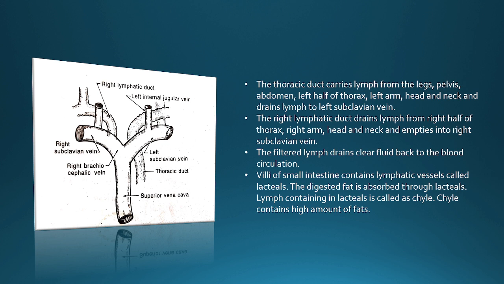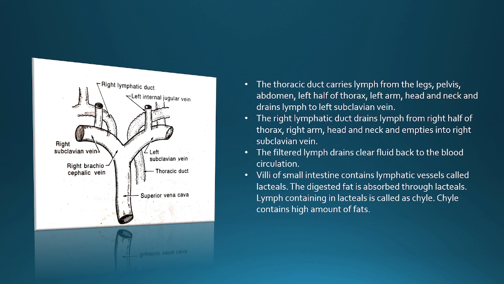Next, the right lymphatic duct drains lymph from the right half of the thorax. The left part of the body collects lymph to the thoracic duct, and the right part of the body collects lymph to the right lymphatic duct. Again, this right lymphatic duct drains lymph from the right half of the thorax, right arm, head and neck, and empties it into the right subclavian vein. See in the diagram, the right lymphatic duct carries all the lymph from the right part of the body and then empties it into the right subclavian vein.